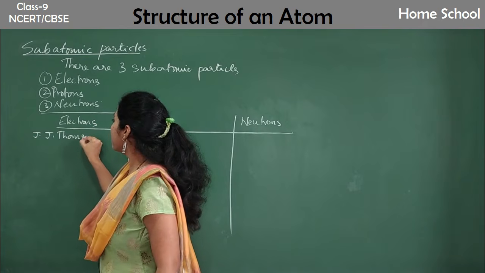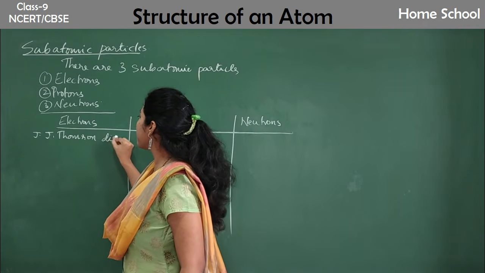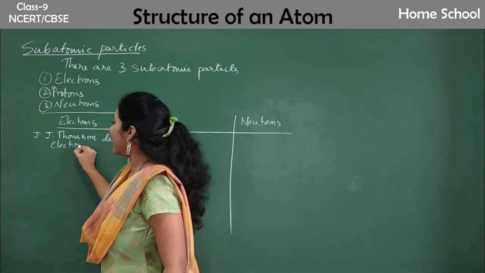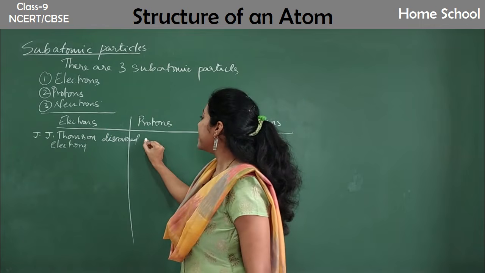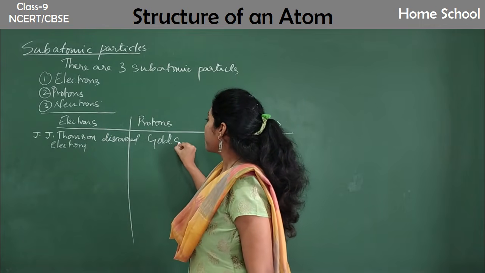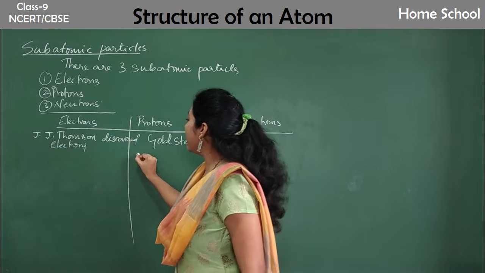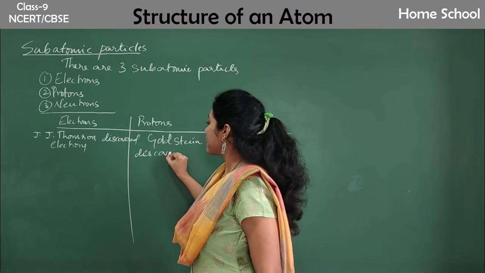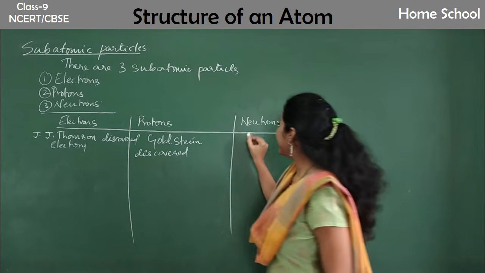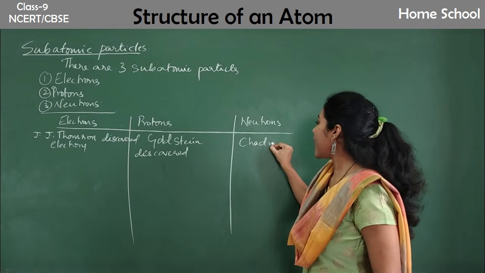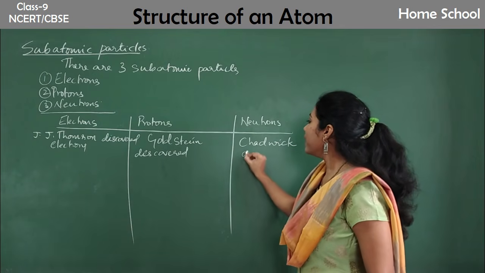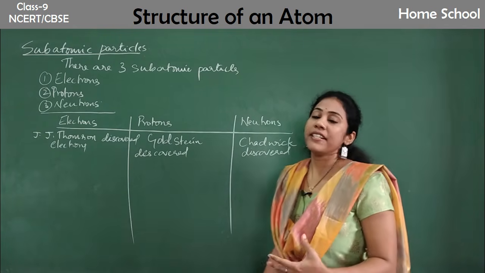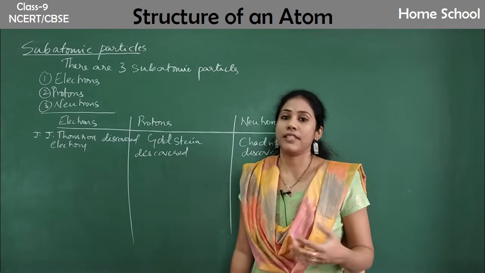J.J. Thomson discovered electrons, Goldstein discovered protons, and Chadwick discovered neutrons. So these are the different scientists who discovered electrons, protons and neutrons.